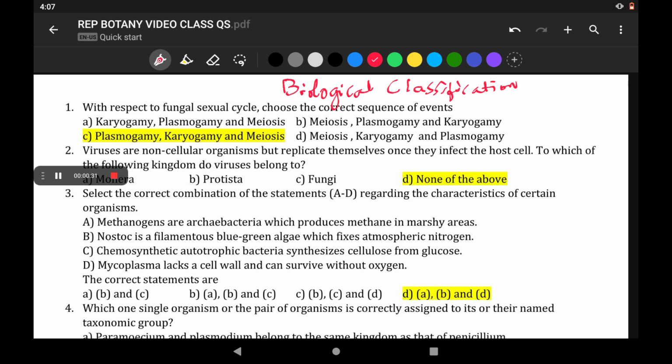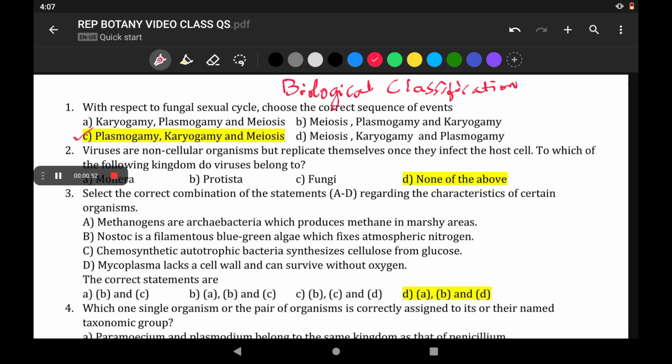So they have given four options: karyogamy, plasmogamy and meiosis; meiosis, plasmogamy and karyogamy. The correct option is, first there is a fusion of cytoplasm and then there is karyogamy. So karyogamy leads to the formation of zygote. Zygote immediately undergoes meiosis. So the C option is correct.